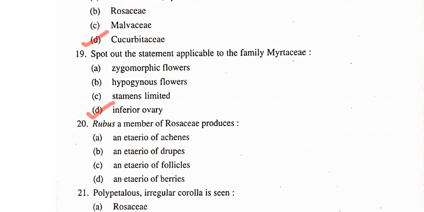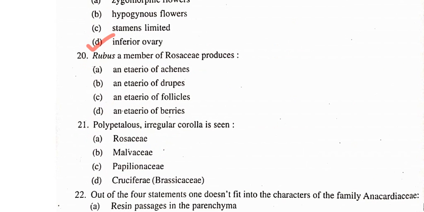Next question, question number 20. Rubus, a member of Rosaceae, produces. So the member of Rosaceae, Rubus, produces etaerio of achenes. Answer of this question is etaerio of achenes.